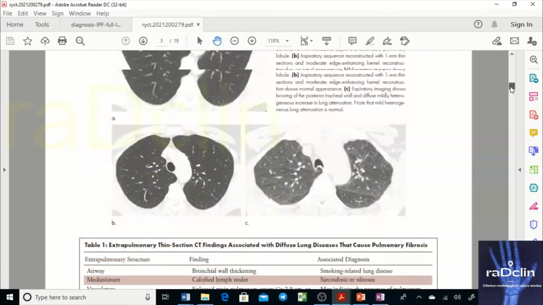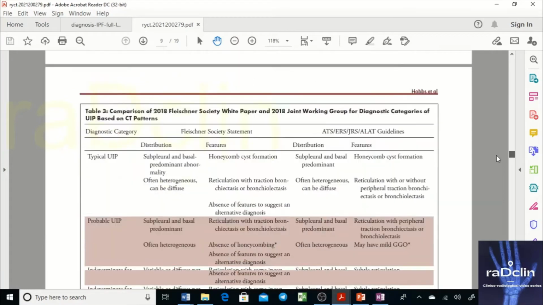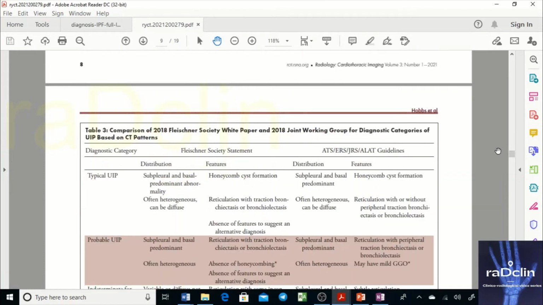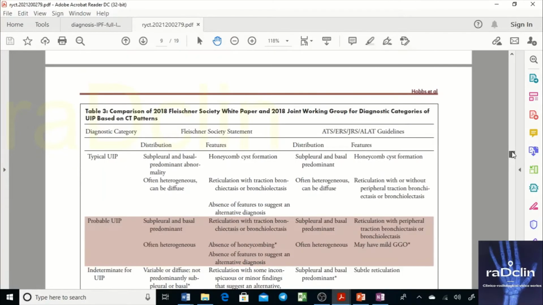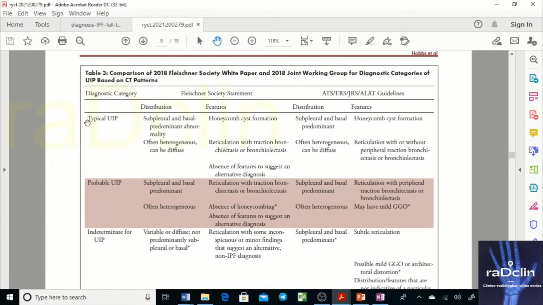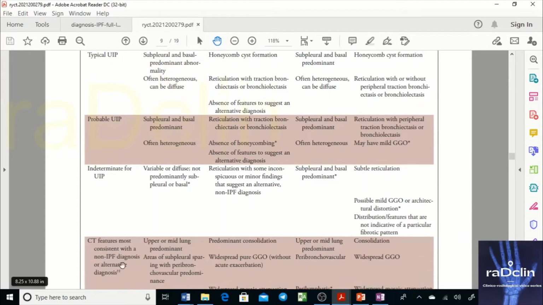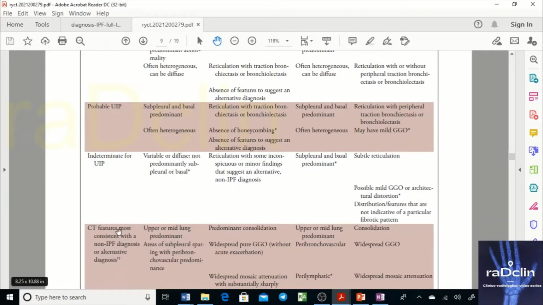So look at this image. It's a comparison of the 2018 Fleischner Society white paper and the 2018 joint working group diagnostic categories of UIP based on CT patterns. Let's discuss that. Again, these are the four categories: typical UIP, probable UIP, indeterminate for UIP, and the fourth is CT features most consistent with a non-IPF diagnosis or alternative diagnosis.